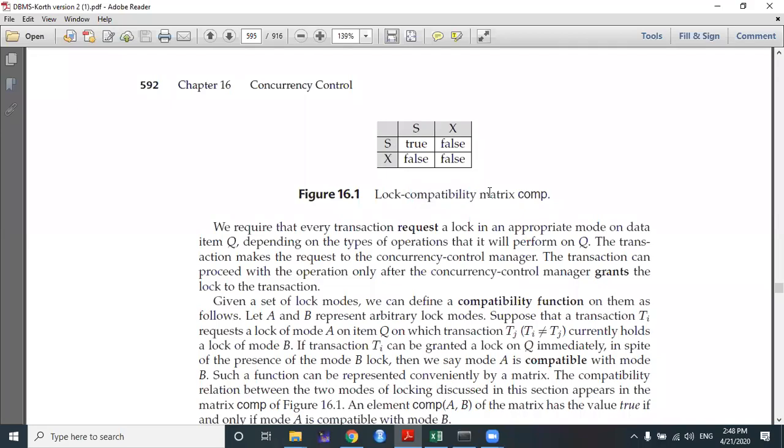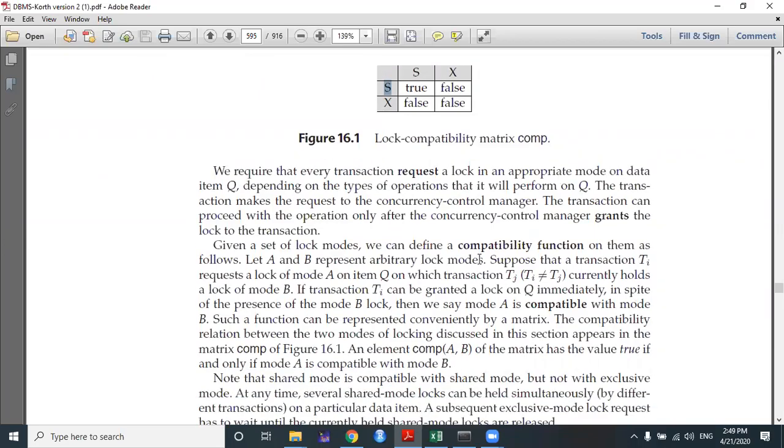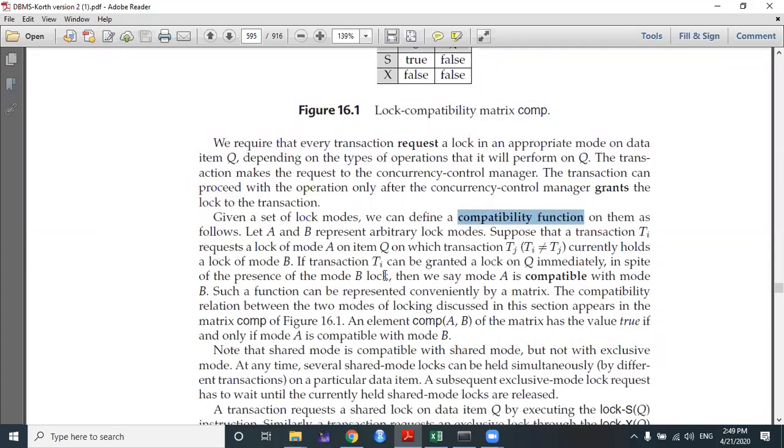What is compatibility? Two transactions are compatible when both transactions are applying a shared lock on a particular data item. In other cases, they are non-compatible or incompatible, you can say. So this is a compatibility function. What I have already discussed, this entire paragraph has been written about it.